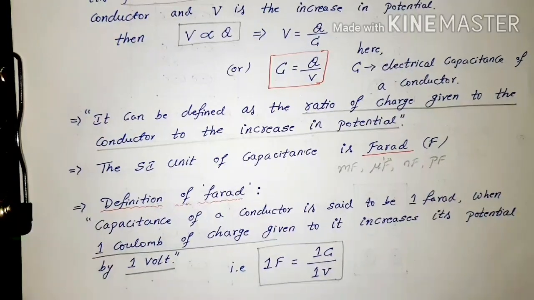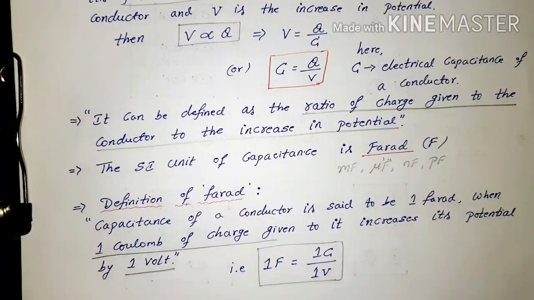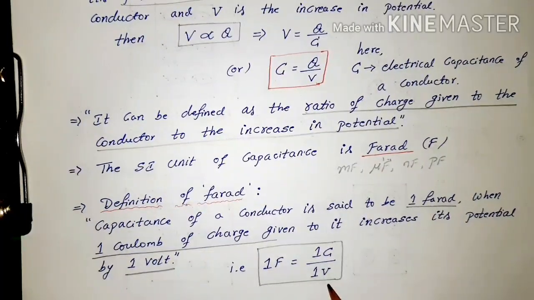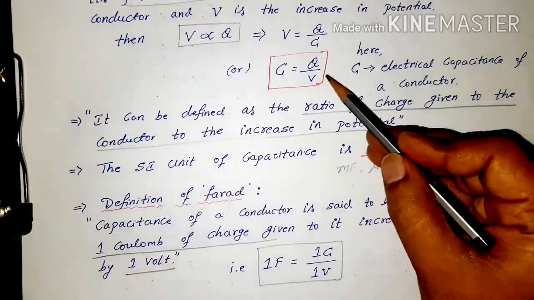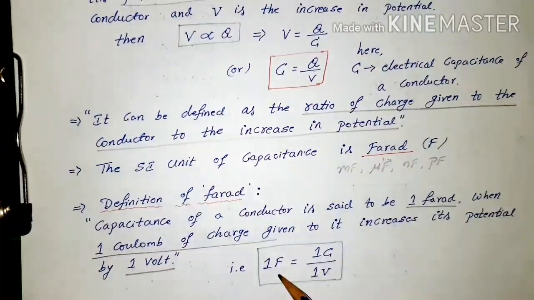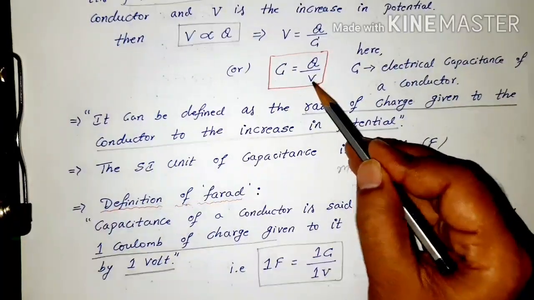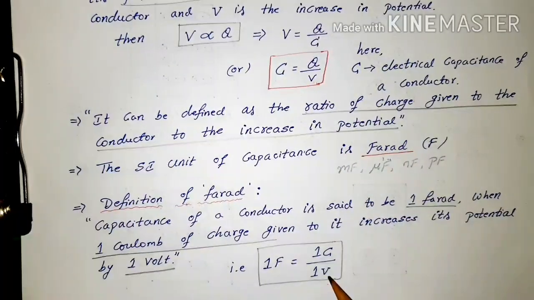This definition is taken from this formula, where Q should be 1 coulomb and V should be 1 volt.